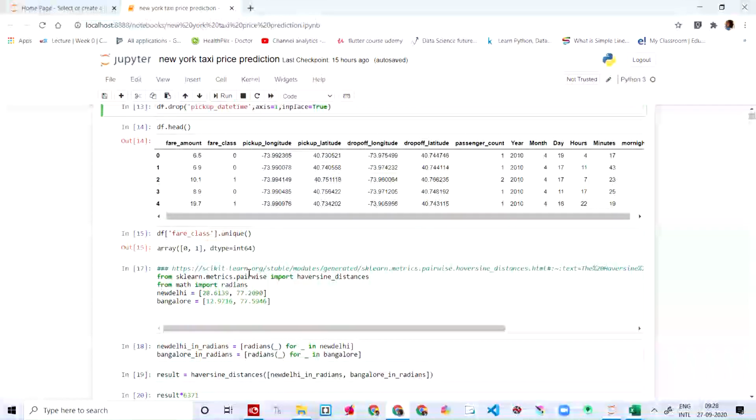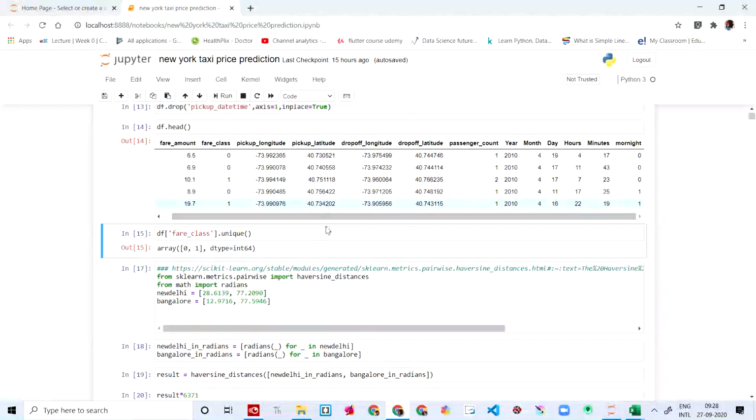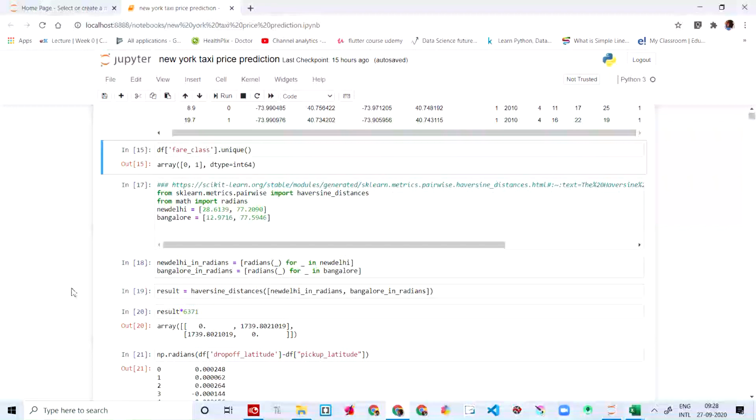And then we're going to say df, we're going to get the fare class unique ones. You can see we only have zeros and ones. So you can see here array 0 and 1, data type is equal to integer 64. And here we are going to import from sklearn.metrics. We're going to import haversine distances.